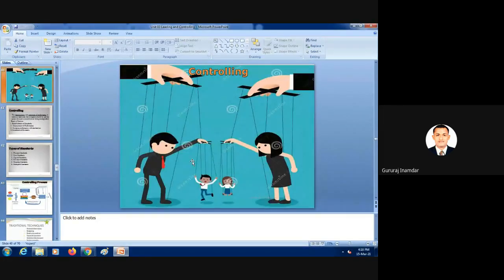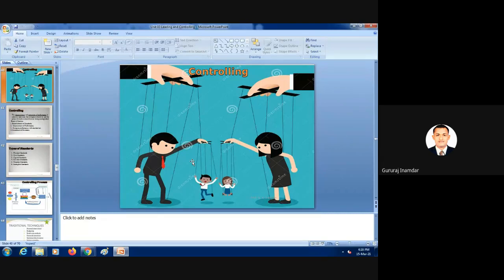So our chapter number 3, organizing and leading and controlling, is over. Next lecture we will start the last chapter of section number first, different departments. This is also a very interesting chapter.